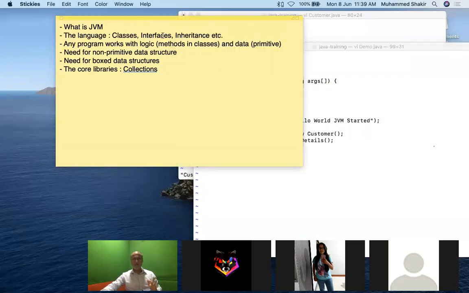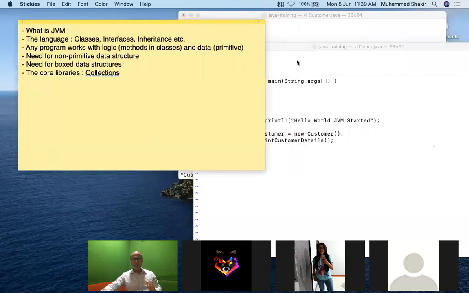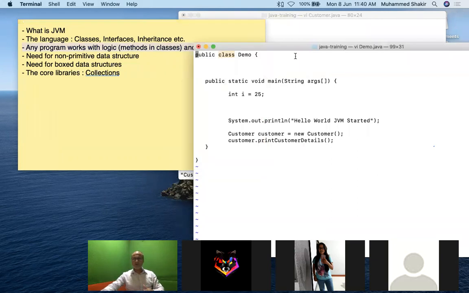In the next session, we will be talking about interfaces as well, and then the basic things about the Java language, about inheritance and so on. I just covered my point about the Java virtual machine, and then I will throw some light on this point as well, and then some data structures and the core libraries of Java. That's what we will be doing. So it's almost time up.